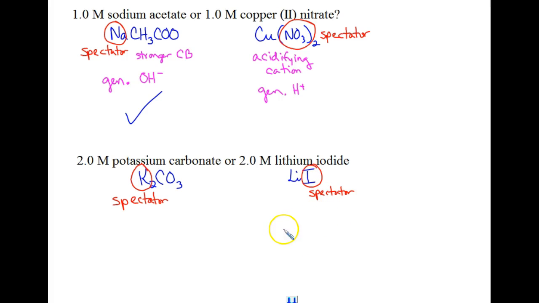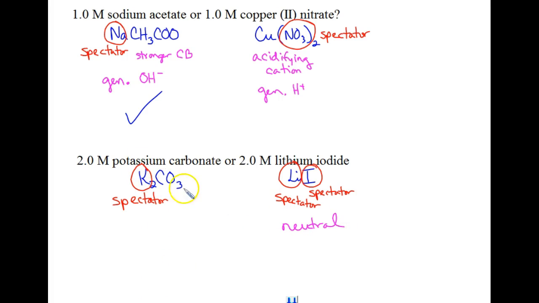Alright, we also have another spectator here. The lithium is also a spectator. And the reason why it is also a spectator is because it would be the weak conjugate acid of a strong base, lithium hydroxide. So, as far as this one goes, we're going to consider this one probably to be pretty neutral.